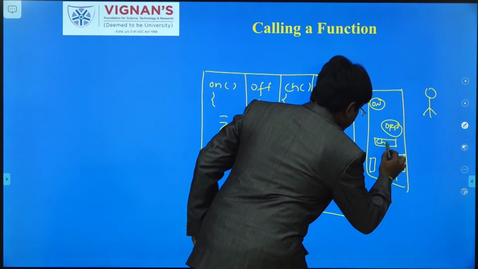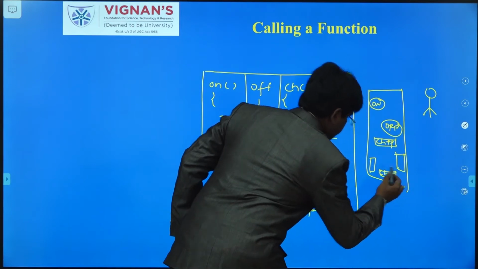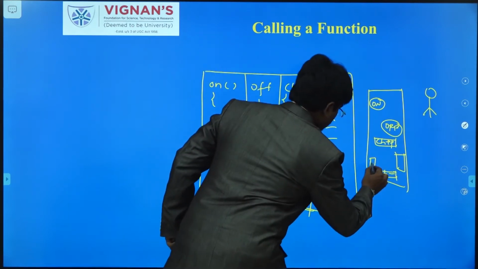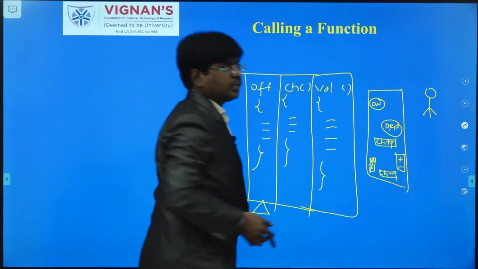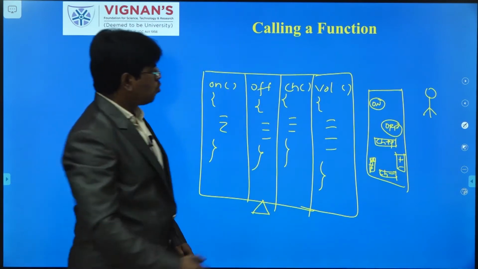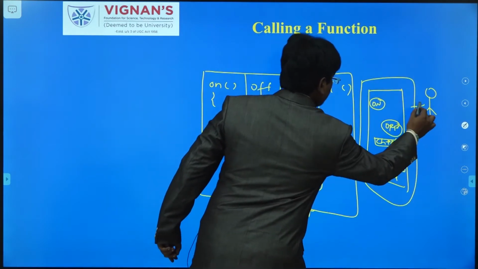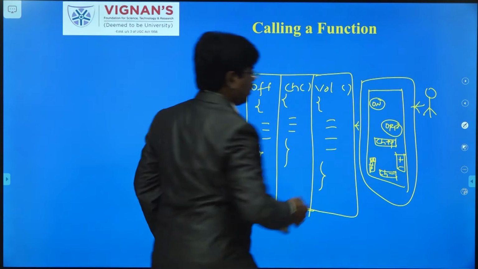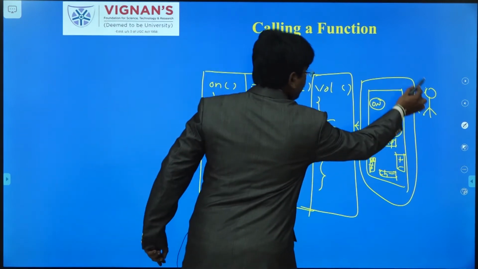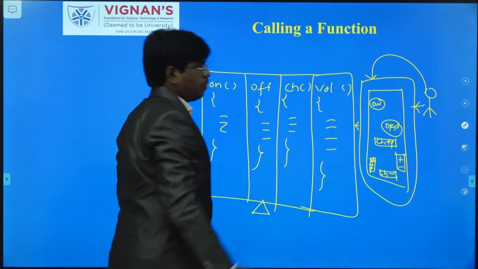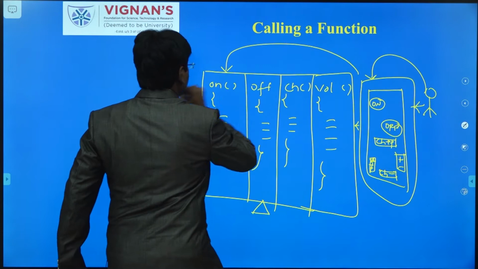Consider channel plus plus to change the channel, channel minus minus, volume plus and volume minus. Like that, there are so many buttons to operate the television with the help of the remote control. So when the user clicks a particular functionality button, the program related to the on function will be processed.